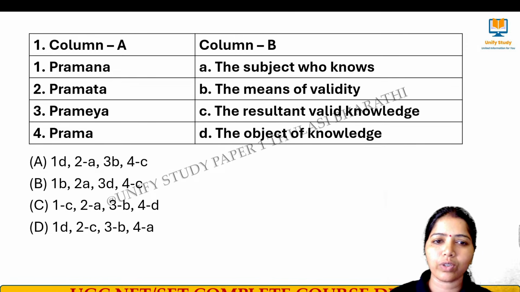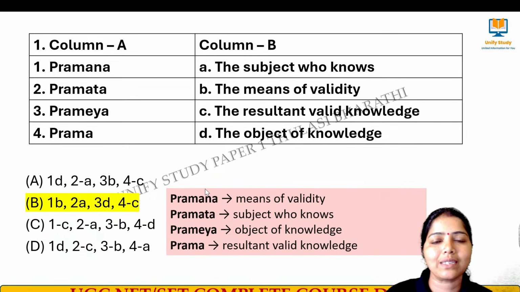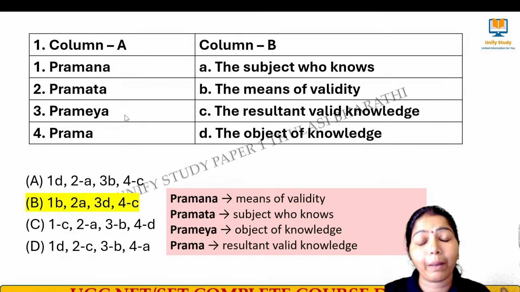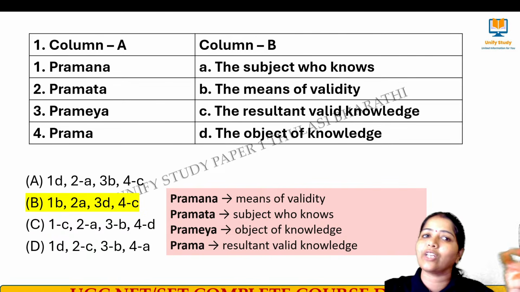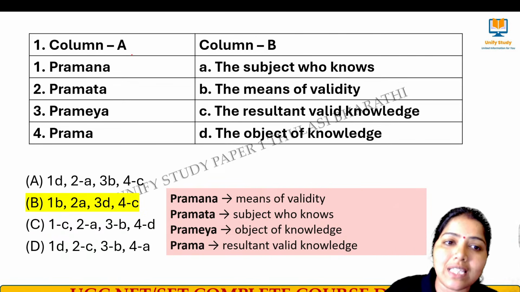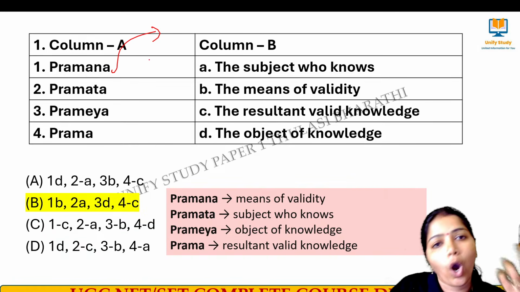The right answer for this question is option B. Pramana means the means of validity, the means of knowledge. Pramata means the subject who knows. Pramaya means the object of that subject, and Prama is the knowledge that you have gained out of it. We have six different types of Pramana, the means of getting that knowledge. How do we get the knowledge?